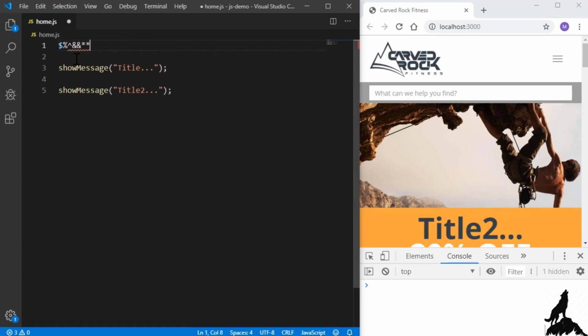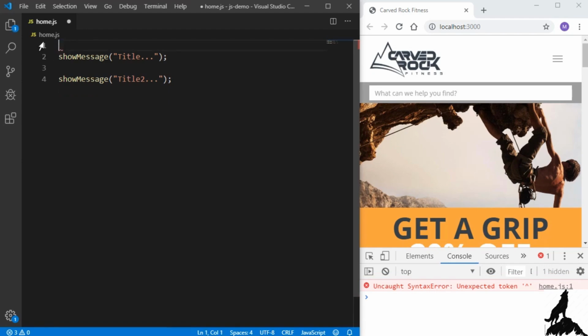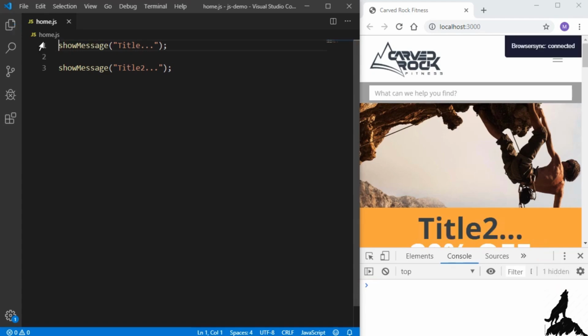I'll save it, and we can see the error right here. Uncaught syntax error. Unexpected token, and it's the caret. So it just doesn't know what the caret symbol is. And to clean it up, I'll just remove that, hit save, Control-S, and everything's good again.